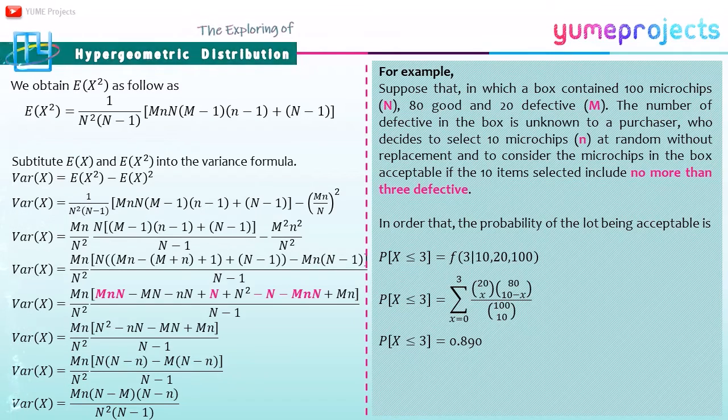For example, suppose a box contains 100 microchips, 80 good and 20 defective. The number of defectives in the box is unknown to a purchaser who decides to select 10 microchips at random without replacement, and to consider the microchips in the box acceptable if the 10 items selected include no more than 3 defective. The number of defectives selected, X, has the hypergeometric distribution with n equal to 10, big N equal to 100, and big M equal to 20. The probability of the lot being acceptable is 0.890.